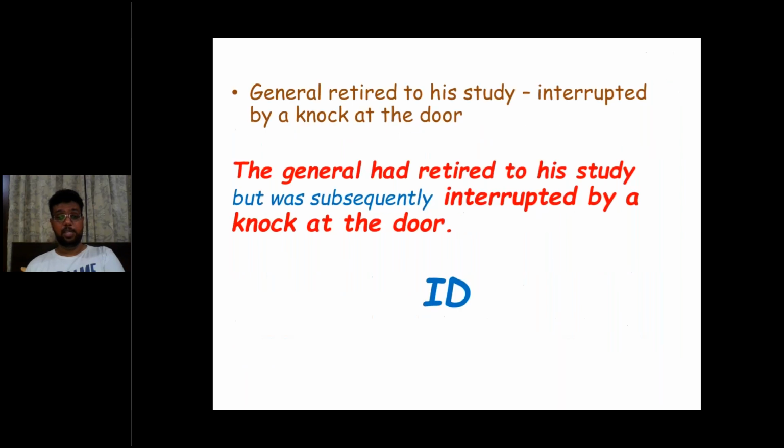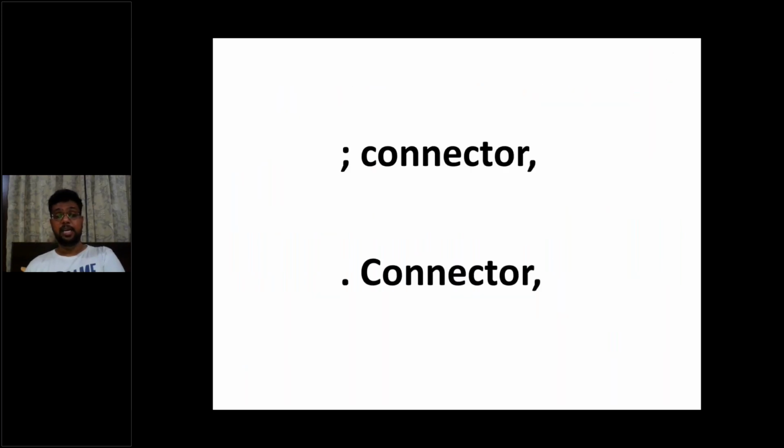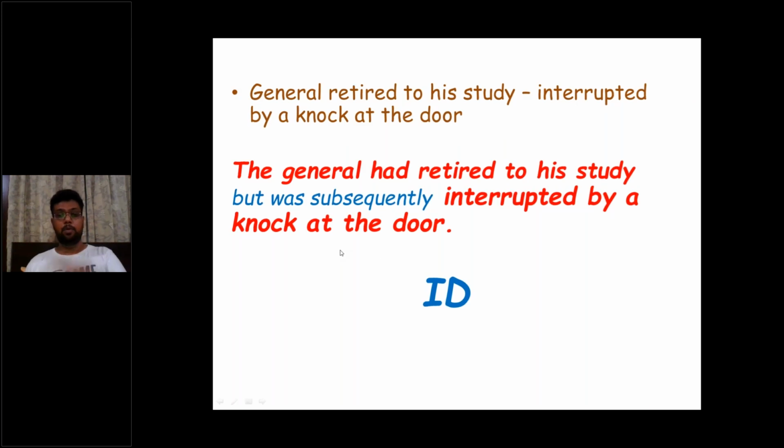The difference between subsequently and which resulted in is that subsequently is an interrupting connector, whereas which resulted in is a running connector. In running connectors, punctuation marks may or may not be used, but with abrupt connectors, that immediately come, like subsequently, we use punctuation marks. And we use them somewhat like this.